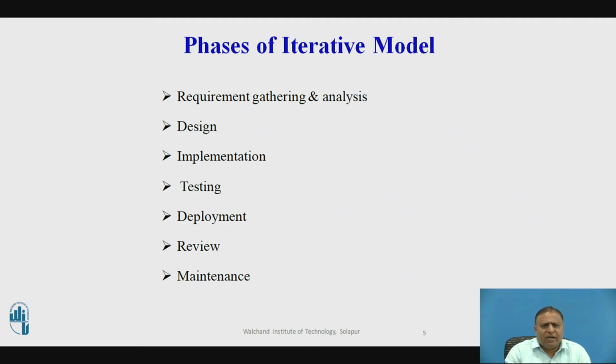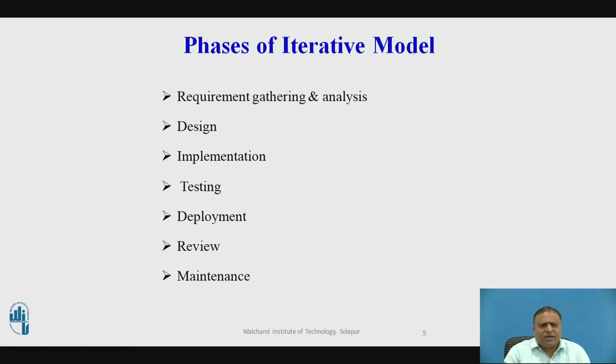Next is coding and implementation. Here all the design documents are converted into a number of programs by using specified programming languages. So in the implementation, requirements are written in a coding language and transformed into computer programs, which are called software. Developers will be doing this job. The people who develop the programs are called developers or software engineers.